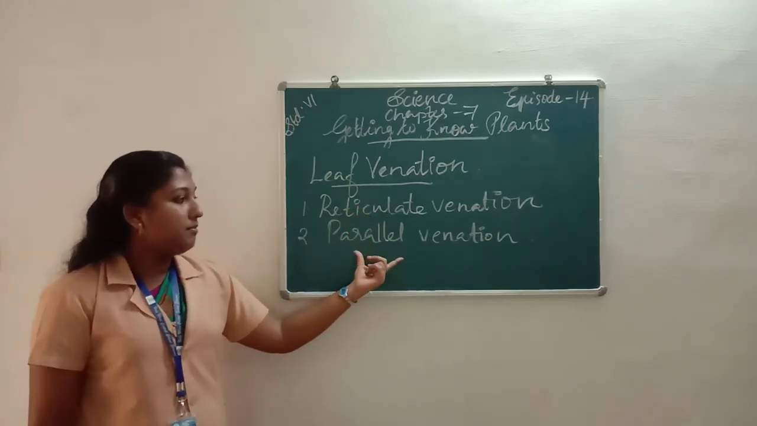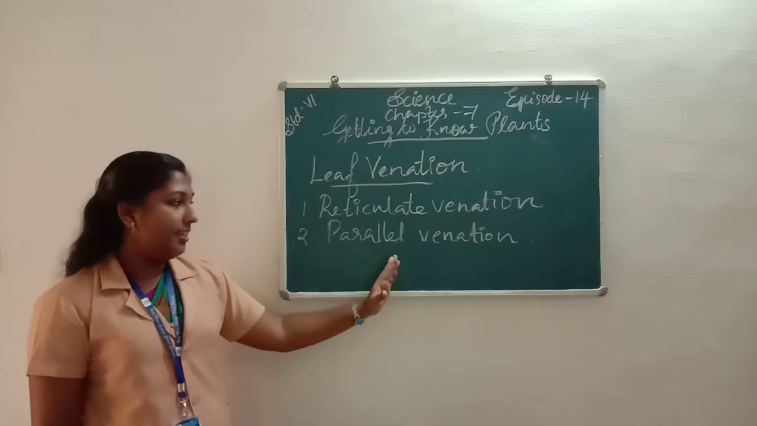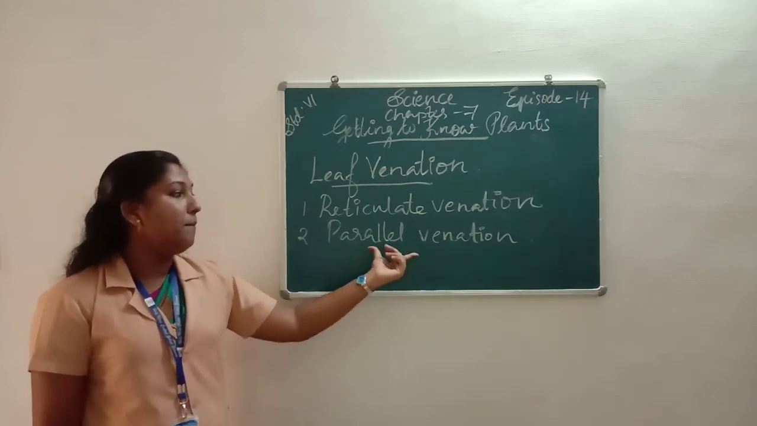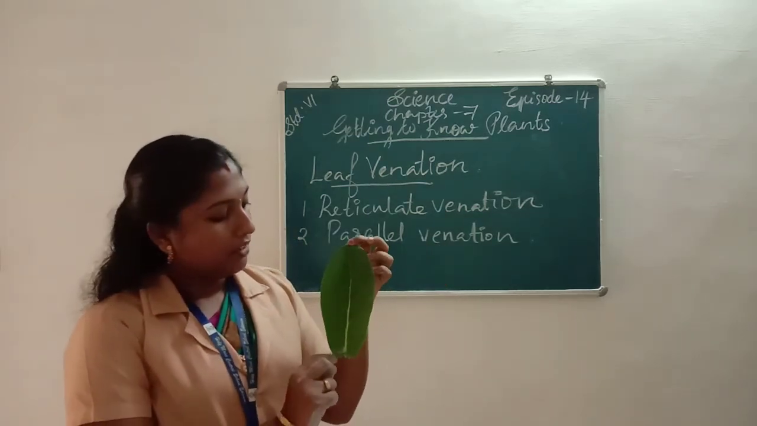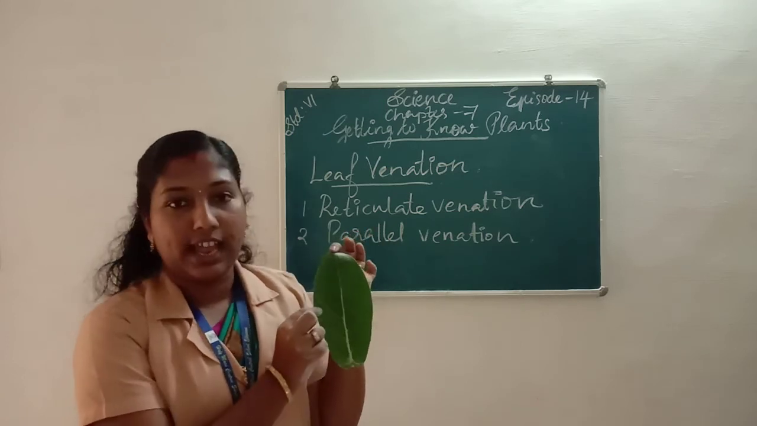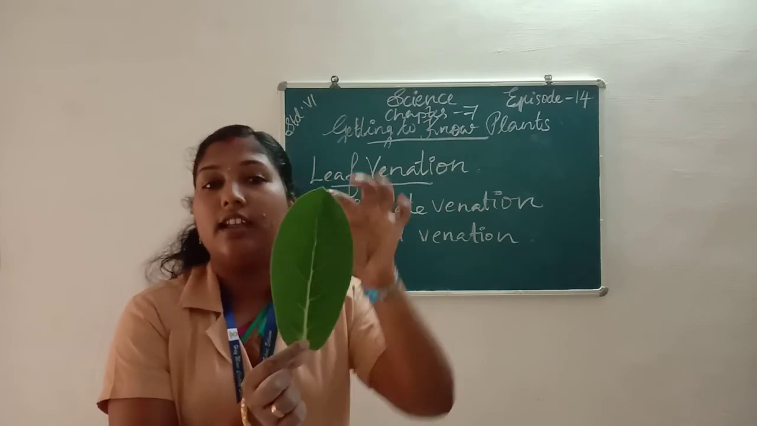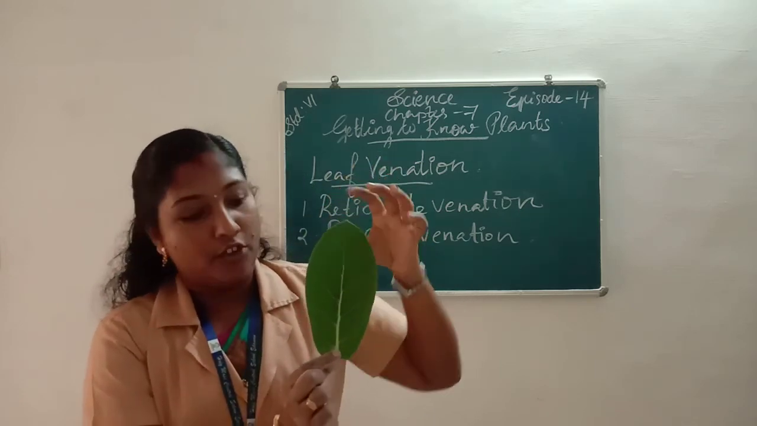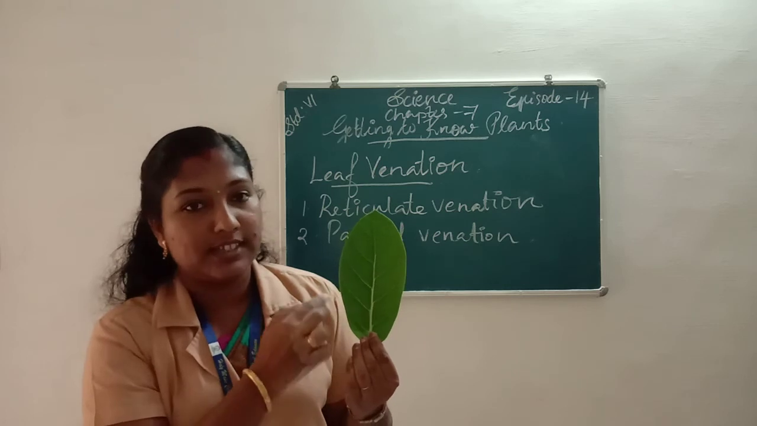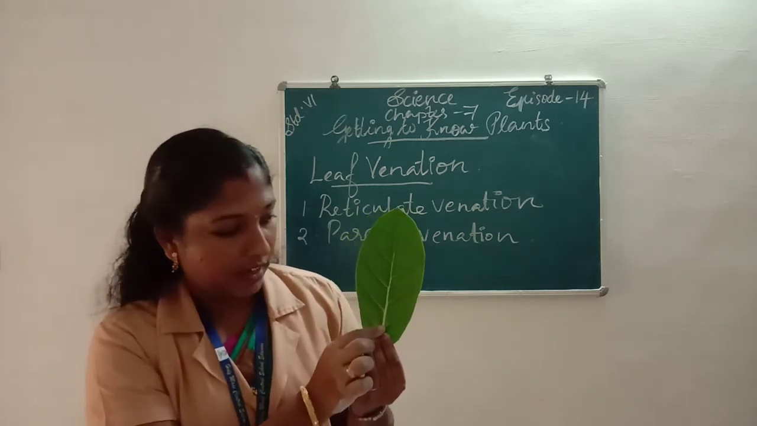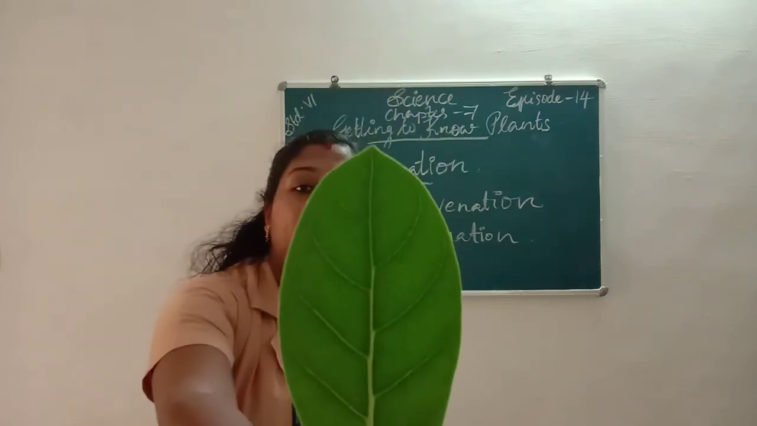Parallel venation means the veins of a leaf are arranged parallel to one another. Such a type of venation is called parallel venation. All of you listen. It is a leaf. Then we can see a green flat structure, that is lamina. Then we can see a main vein in the middle of the leaf, that is called the midrib. From the midrib we can see narrow tube-like structures on either side of the midrib, that is called reticulate venation.